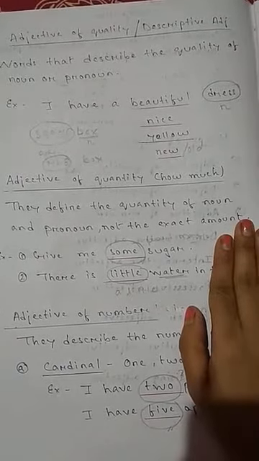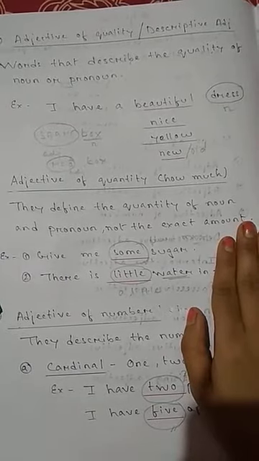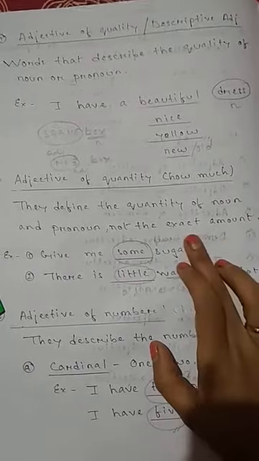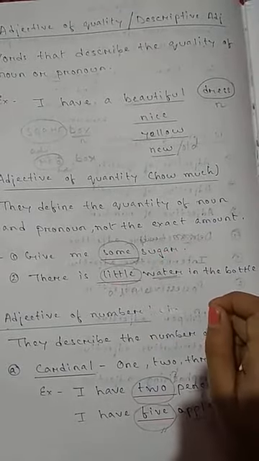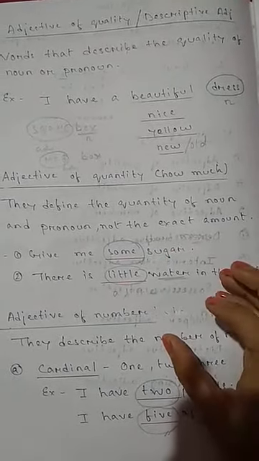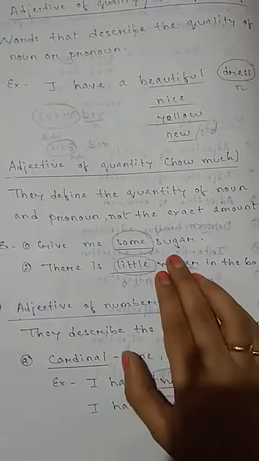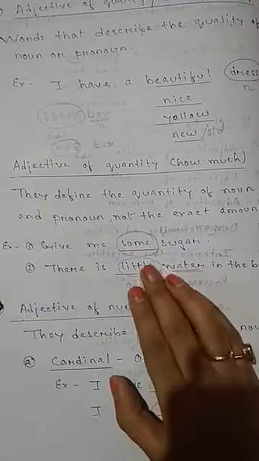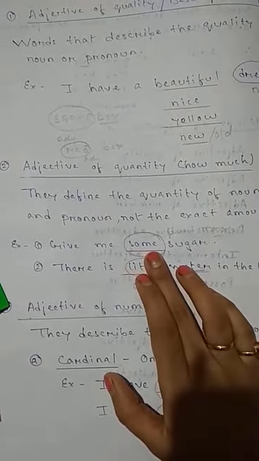So adjectives of quantity define the quantity of noun and pronoun, not the exact amount. I don't want to know the exact amount. I just want to know the quantity, how much. So give me some sugar. So some is my adjective of quantity.